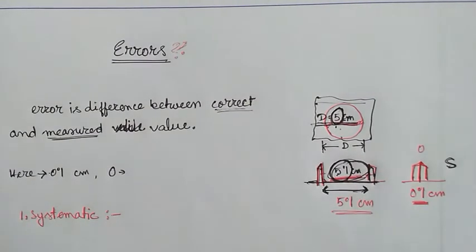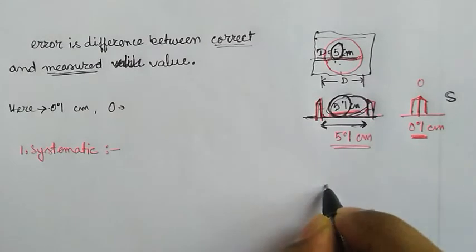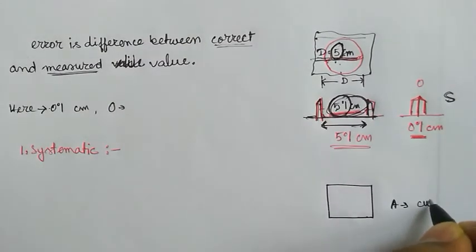Then other systematic errors include personal errors. Personal errors may be random errors also, but some kinds of personal errors are systematic errors, like error due to parallax. Suppose you're taking a reading of a meter. Let's consider that this is an ammeter. What are ammeters used for? Ammeters are used for measuring current.